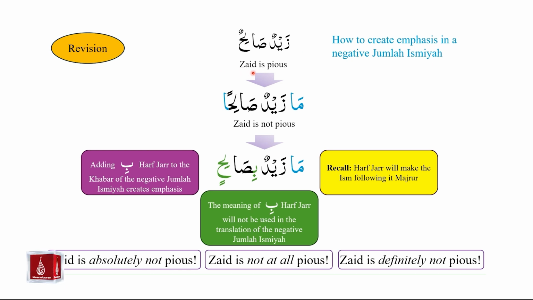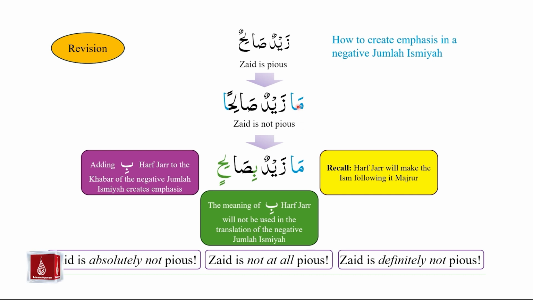Next, we studied how to create emphasis in a negative jumlah ismiyah. We took the example of Zaidun Salihun, Zaid is pious, and we made it negative by adding ma, and we got ma Zaidun Salihan. Please note that the khabar is becoming mansoob because of ma. Zaid is pious became Zaid is not pious.